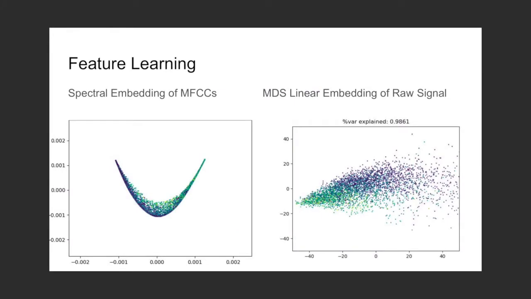As mentioned before, given the denoised signal, we then compute a variety of different features to represent earthquakes. Of particular note are two feature learning algorithms we applied. One is based on a spectral embedding of an MFCC representation of earthquakes. The other is based on a linear embedding of the raw signal.